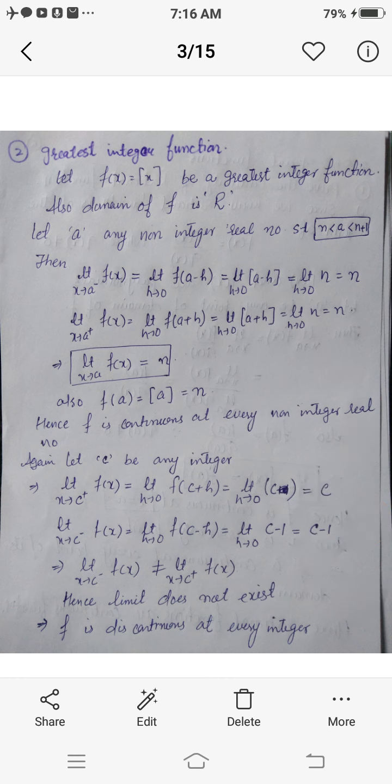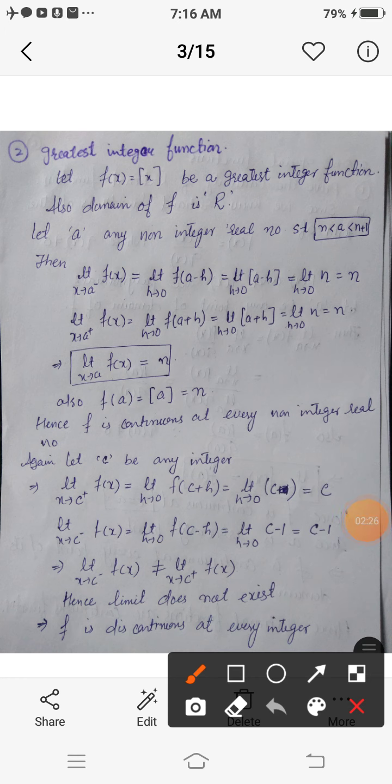Now the second one is the greatest integer function. You know that the greatest integer function is denoted by f of x equals greatest integer of x. Now its domain is R, because we can define the greatest integer of each and every real number. Now let a be any non-integer real number, that is, if we consider n to be an integer, this means that n is less than a, less than n plus 1, so it is a non-integer real number.